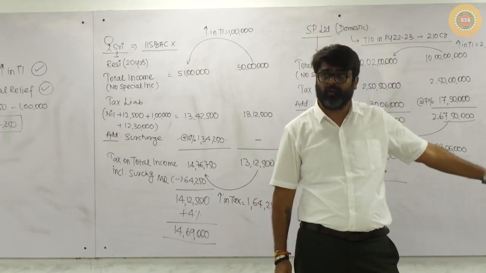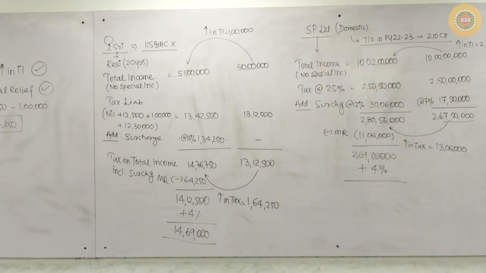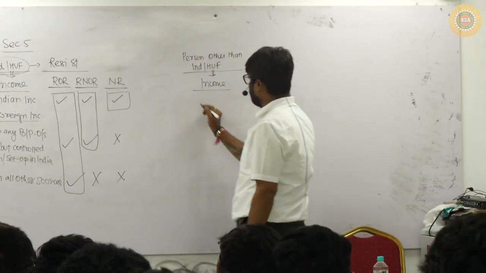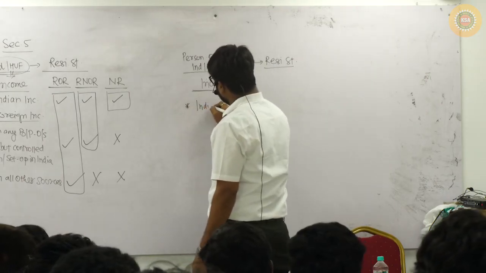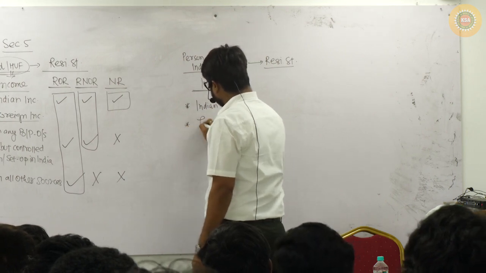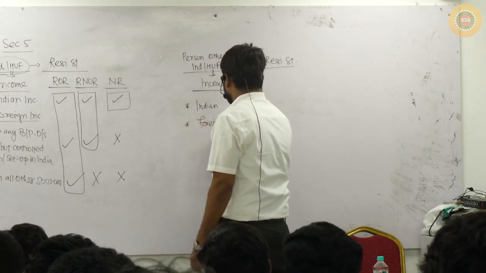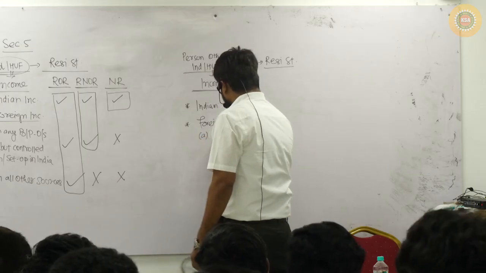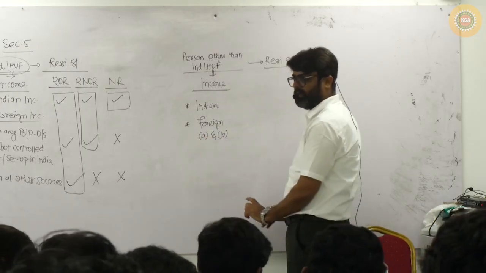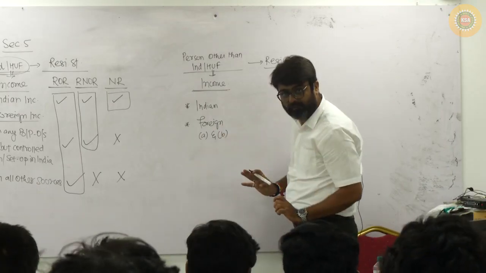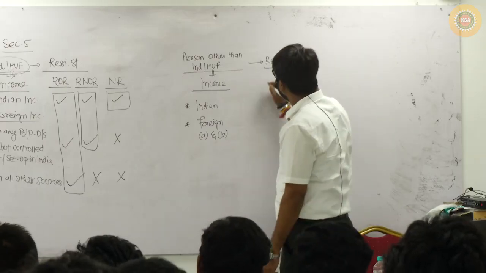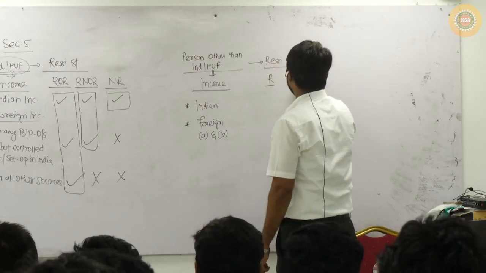Now, for every person, the residential status and the nature of income matter. Income can be Indian or foreign. Foreign can be A as well as B. Don't segregate all the foreign income, even if it is Part A foreign income or Part B foreign income. Yes or no? The residential status can be R or NR. That's it.